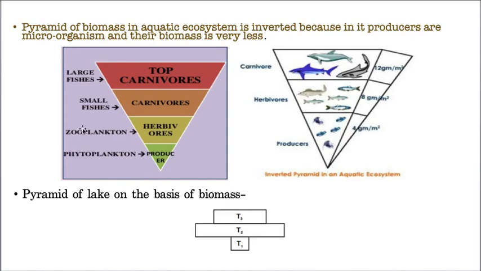But in this given example, I'm explaining about the biomass. The biomass of the phytoplanktons is less than that of zooplanktons, and the biomass of zooplanktons is less than that of the small fishes, and the biomass of small fishes is obviously less than that of large fishes.